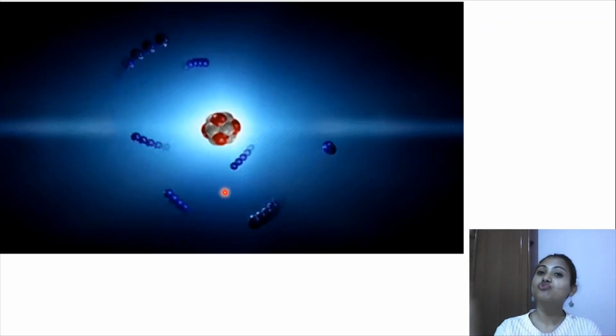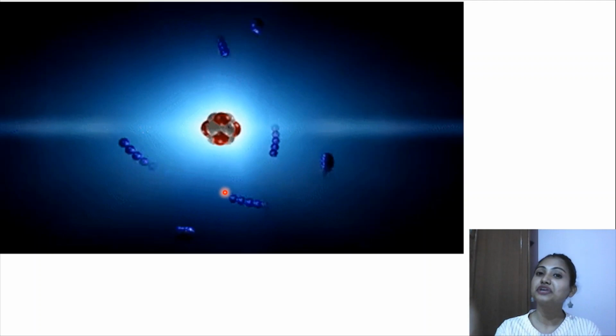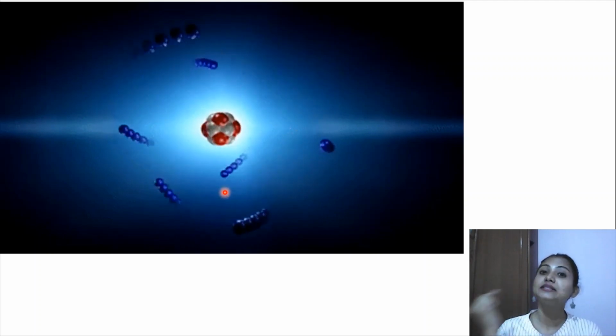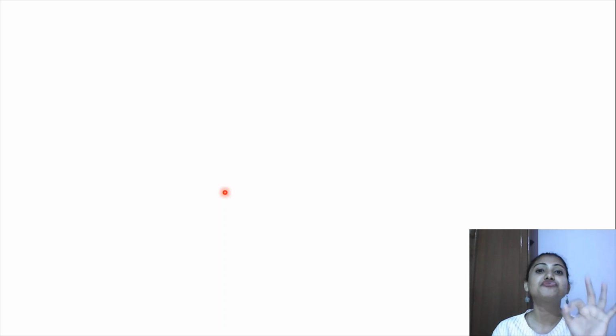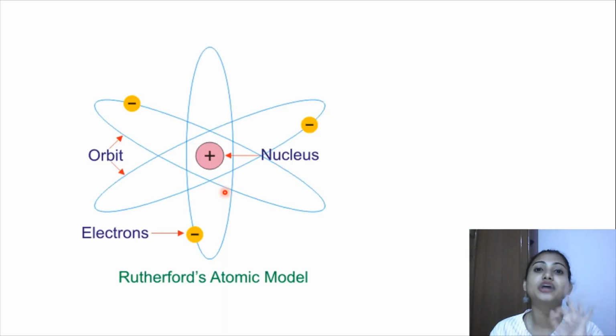And from there, he made an assumption that the mass of an atom is concentrated in the center. And the electrons, the negative charge, are actually revolving in shells around the atom. And he gave us the very first structure of an atom, that the positive charge, the proton, is there in the center, whereas the negative charge electron is revolving around the nucleus.